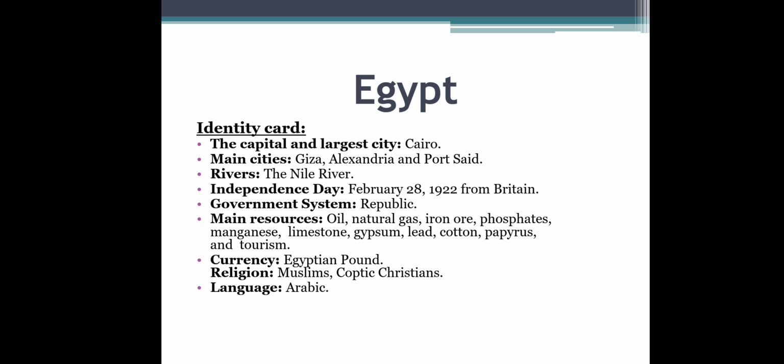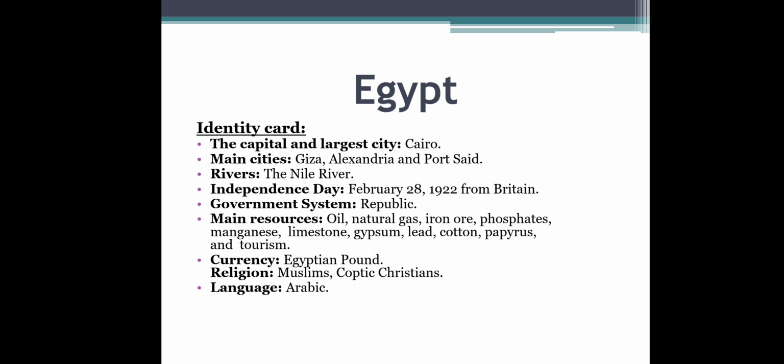When we're going to talk about the Independence Day for Egypt, it is February 28th, 1922, from Britain. The government system is republic. We have a lot of main resources in Egypt, for example, oil, lead, cotton, and others. The currency in Egypt is the Egyptian pound.